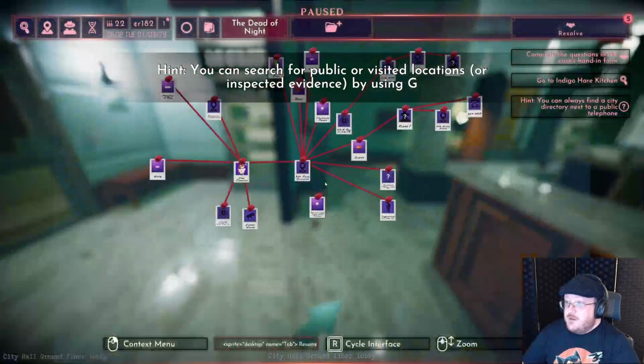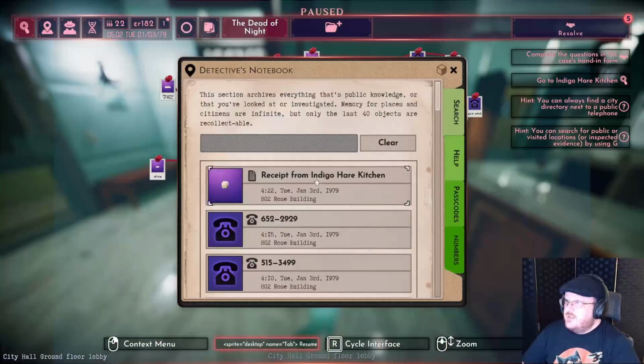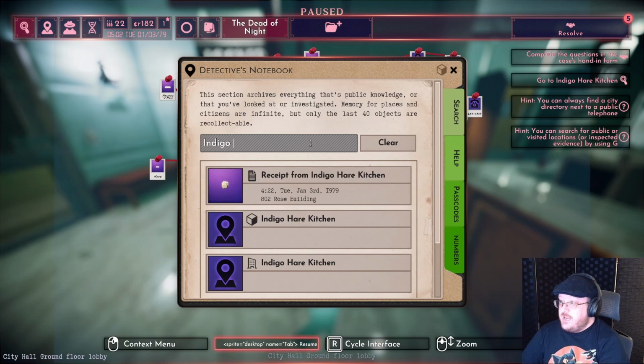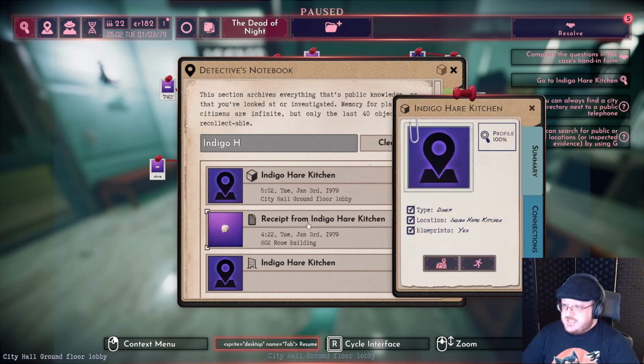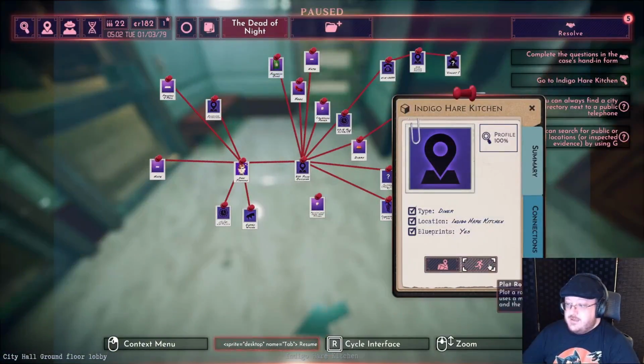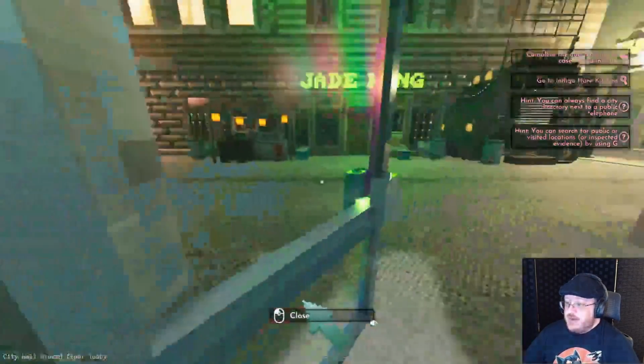So, to go to Indigo Hair Kitchen, yep, you can always search. Yeah, there's a search function, so you can search for any place, and it'll pop up. This is the building that it's in, this is the actual kitchen, and you can show it on the map, or plot a route there. So now we are on our way. Click it again. We are on our way to the Indigo Hair Kitchen.